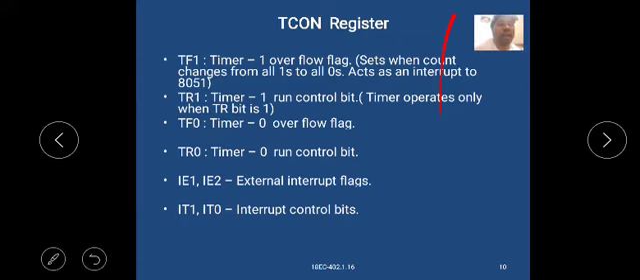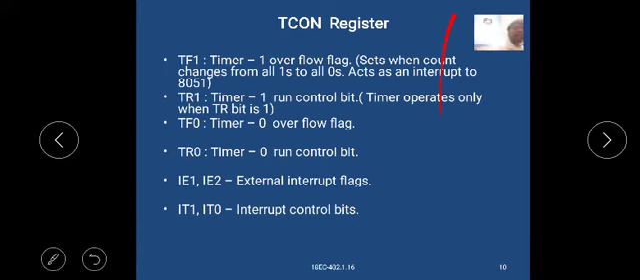TR1 is the timer 1 run control bit. The timer operates only when the TR bit is 1. When the timer 1 TR bit is 1, it operates the timer.